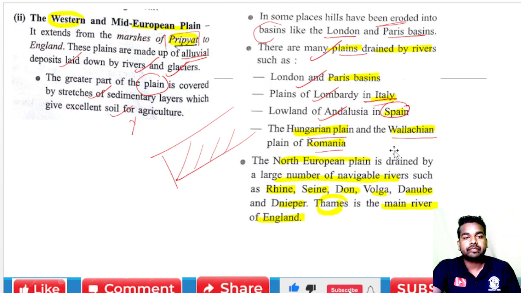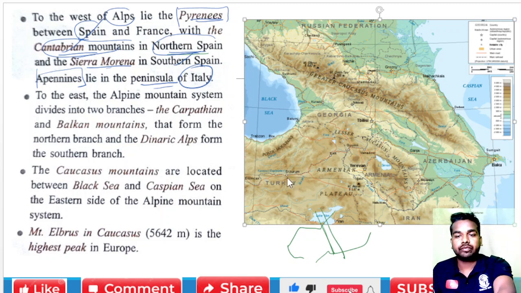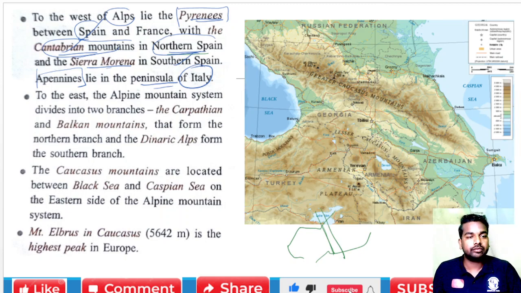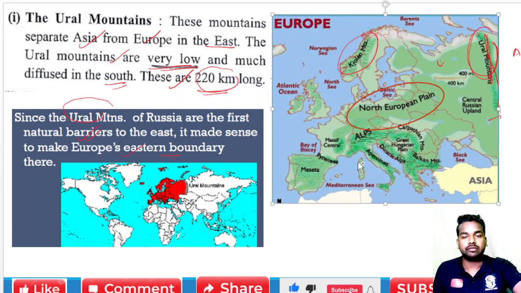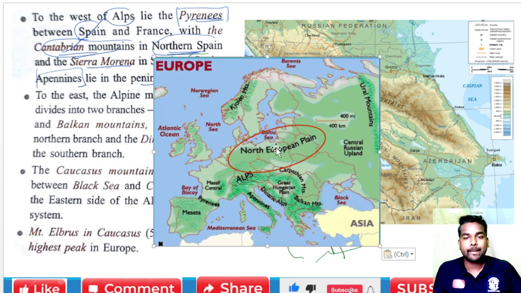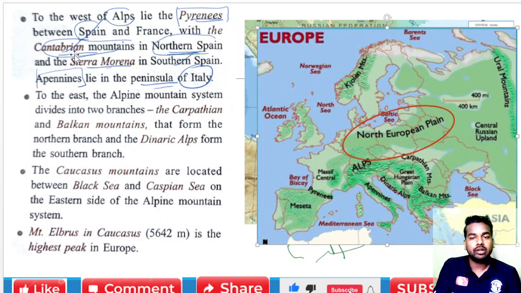Now we are talking about this map. One second, you understand the concept here. To the west of the Alps, we are talking about this also. To the west of this we find the Pyrenees, okay.